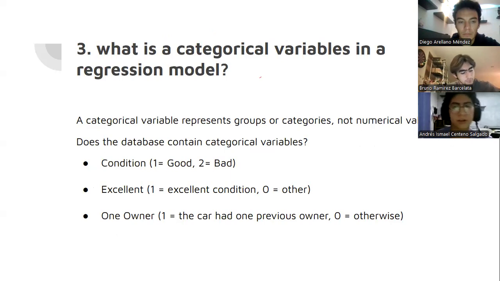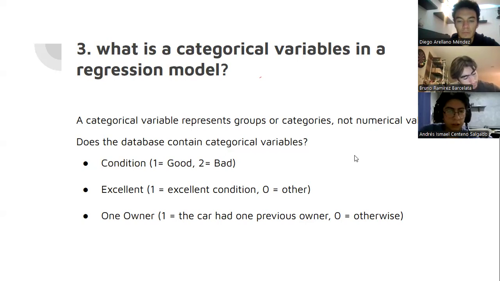Now, what are categorical variables in a regression model? A categorical variable represents groups or categories instead of numerical values. In regression, we usually convert this into dummy variables, 0 or 1, so we can use them in the model.